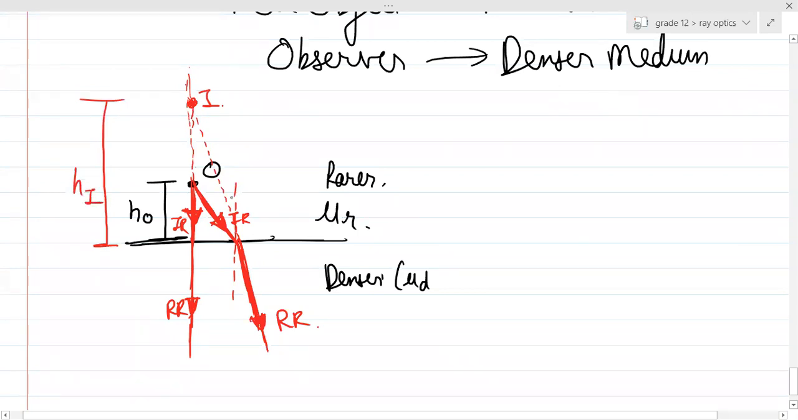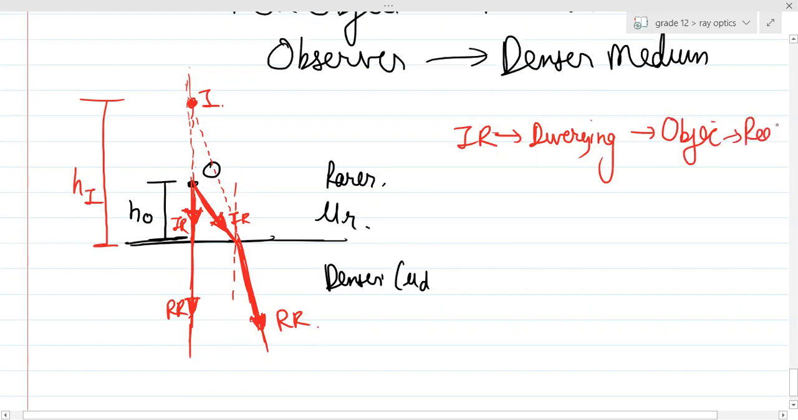Can you see over here incident rays are what? Incident rays are diverging. Can you see? This is going like that, that is going like this. The incident rays are diverging, that implies object is real. Whereas, can you see the refracted rays are also diverging, that implies image is virtual. Is this clear, guys?